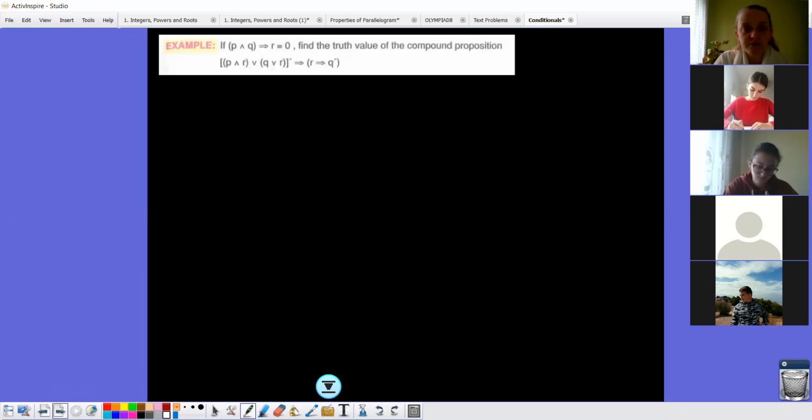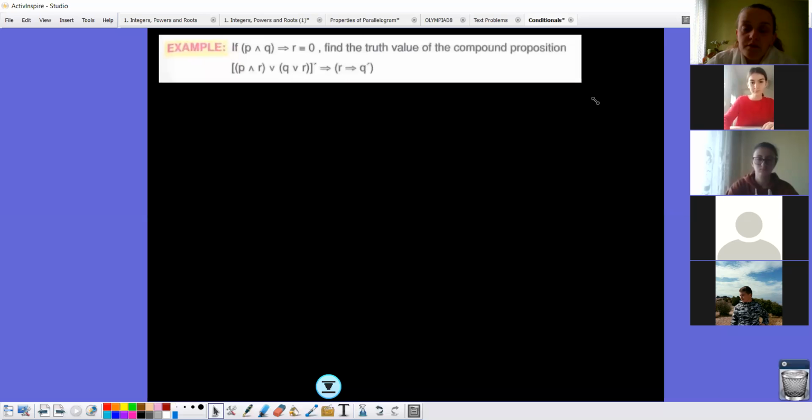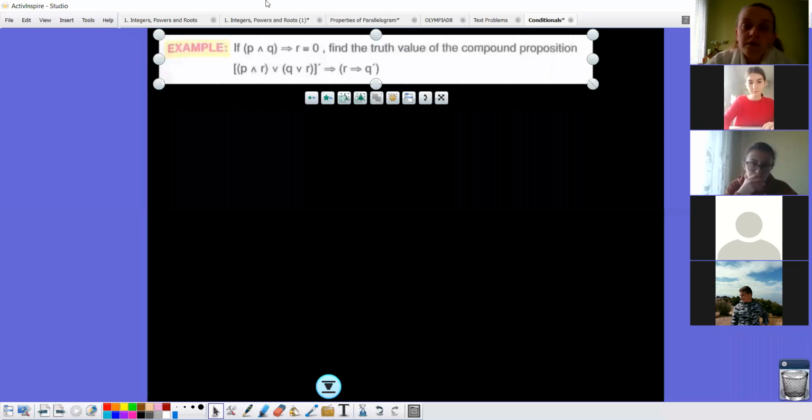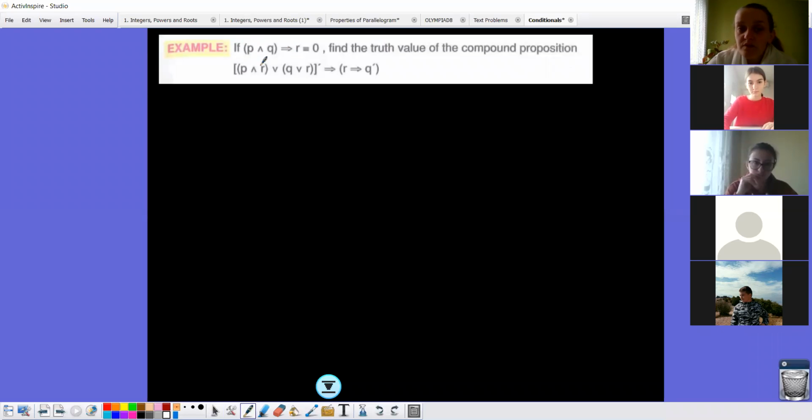I think that you have written. Here we have another example. Something is given. Look, let me make it bigger. This part is given: if you have P and Q then R, this is false, 0. And it says find the truth value of the compound proposition, the big one. So what we'll do here, we'll start with the given one.